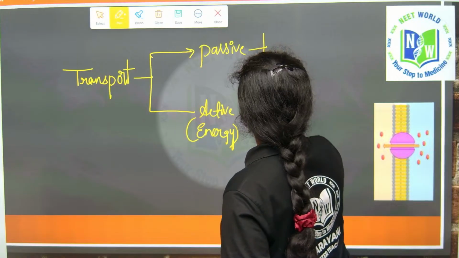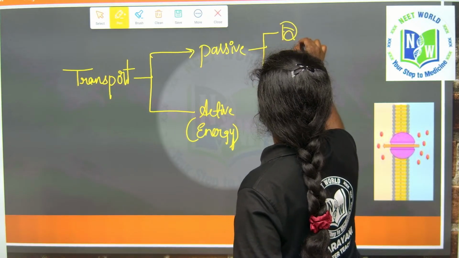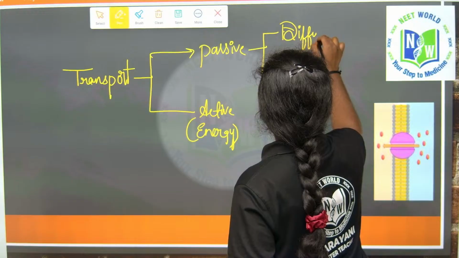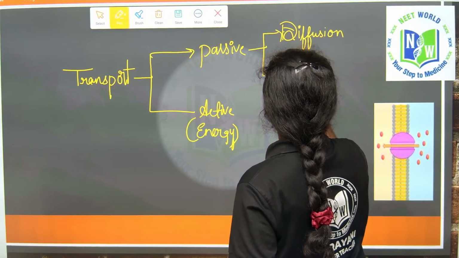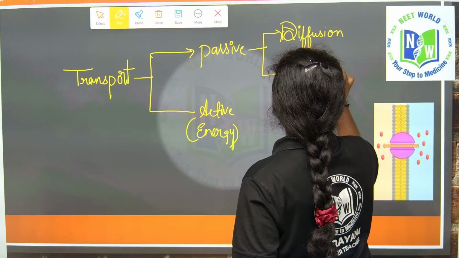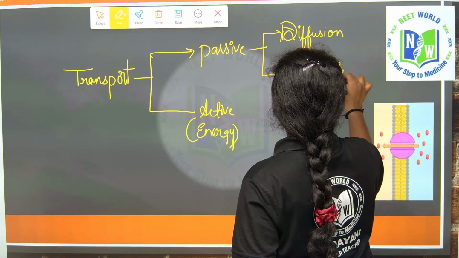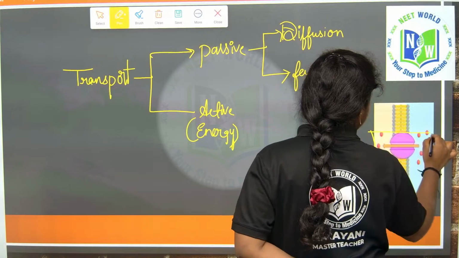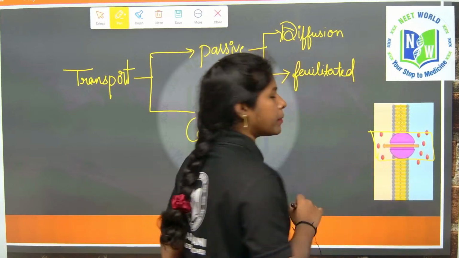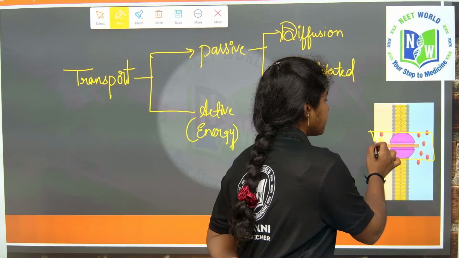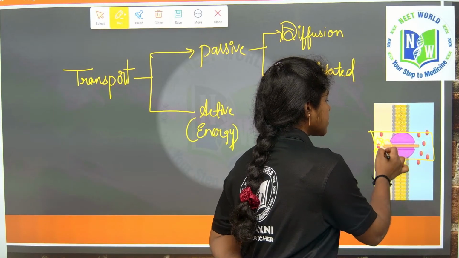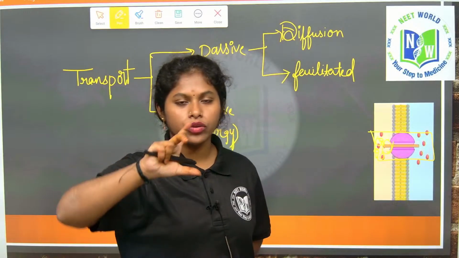In passive transport, there is diffusion. Does diffusion require any living system? No, it does not require any living system. Coming to facilitated diffusion, there is a requirement of the membrane, right. Here the hydrophilic molecules make contact with the carrier, and then it rotates.